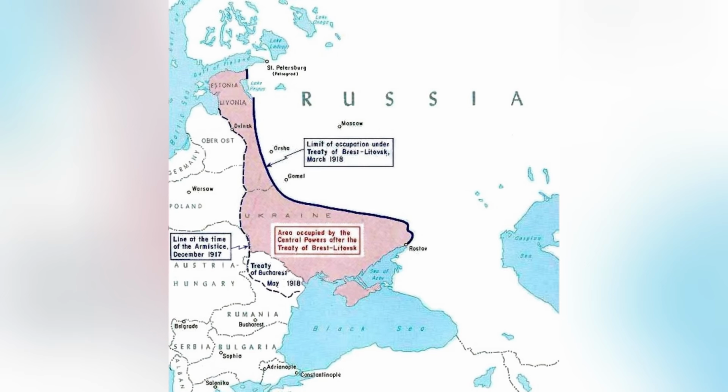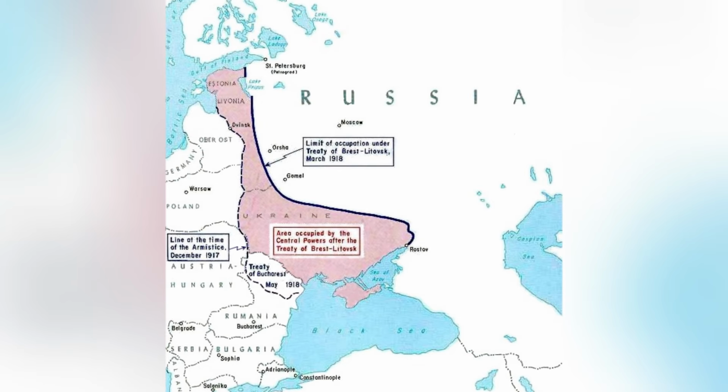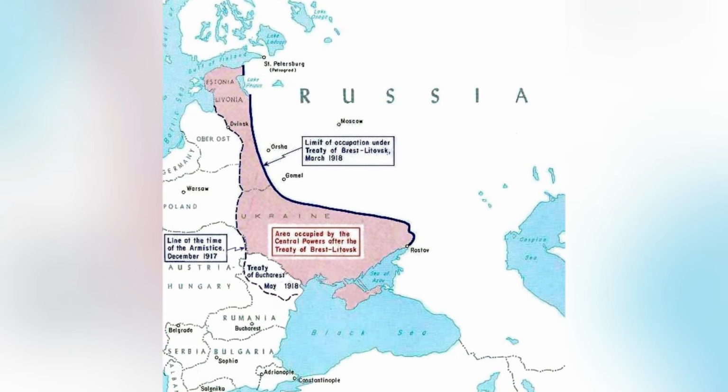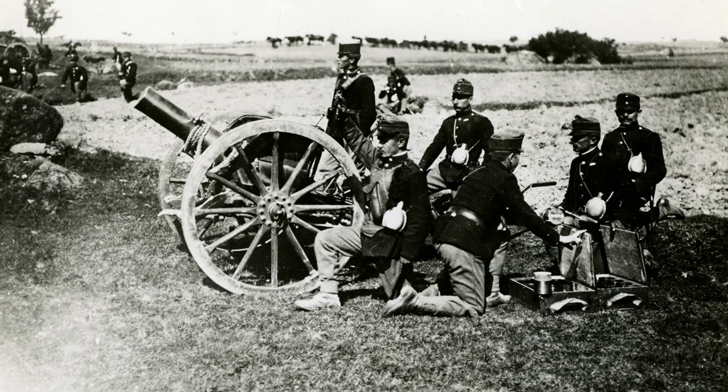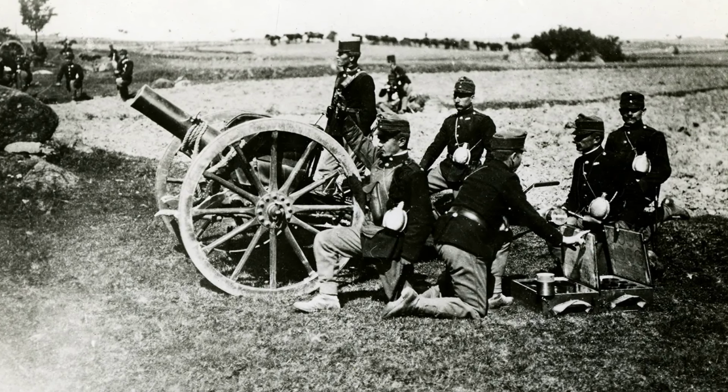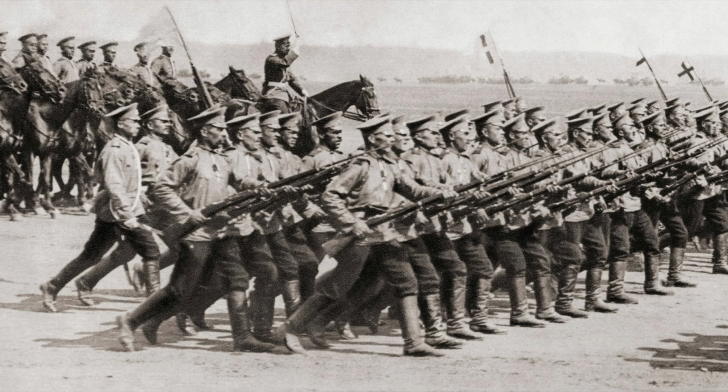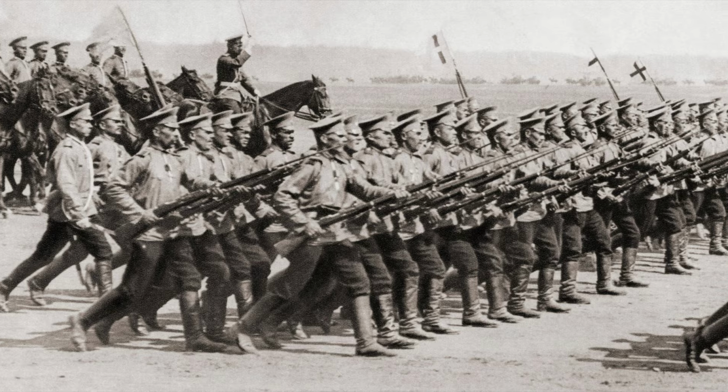Russia relied on pre-existing mobilization plans that called for rapid movement of forces toward the German and Austrian borders. Early Russian advances pressured Austria Hungary, but also exposed Russian forces to German counterattacks. The conflict on the Eastern Front produced long campaigns, shifting lines, and heavy strain on Russia's supply systems.